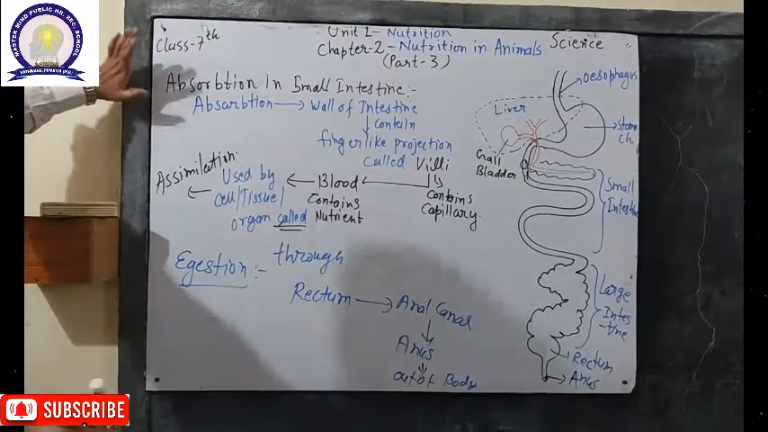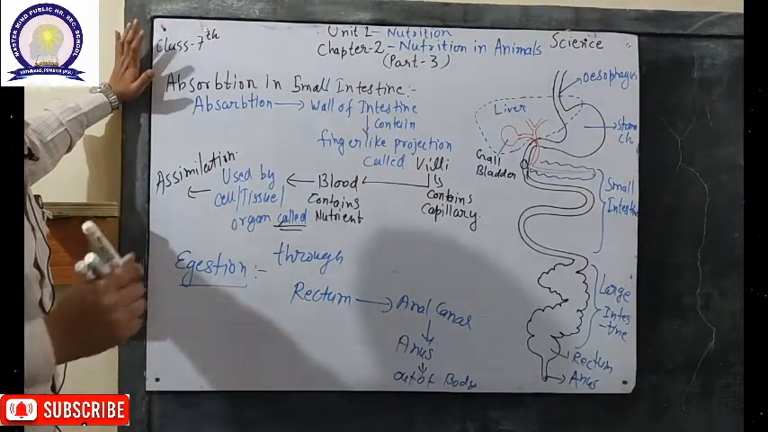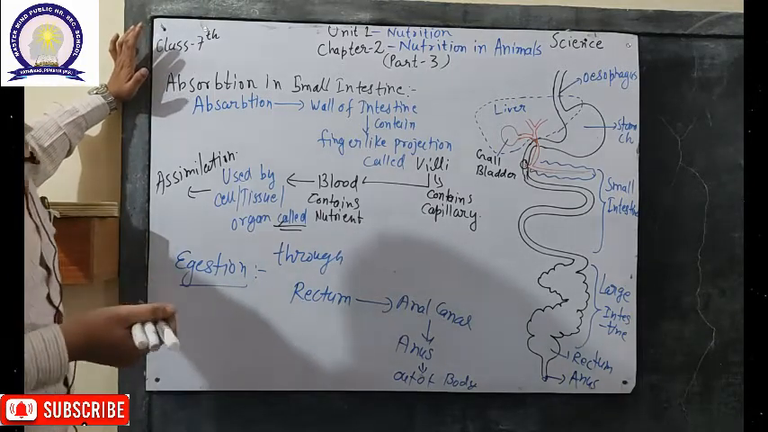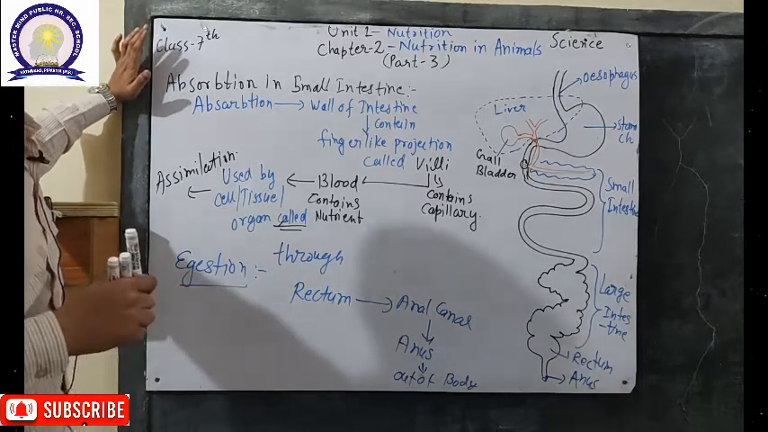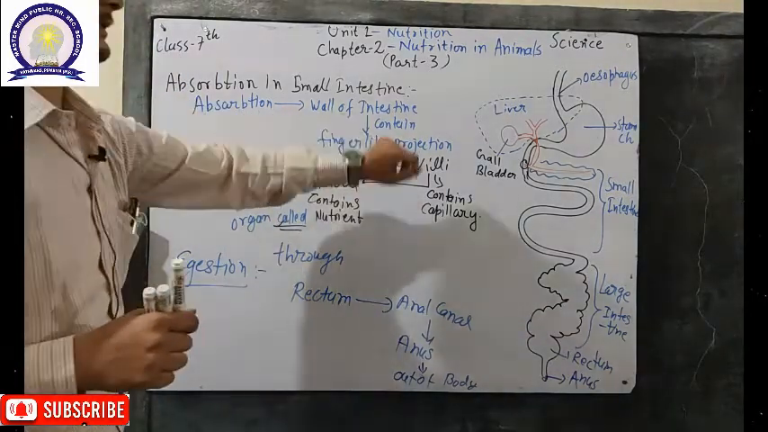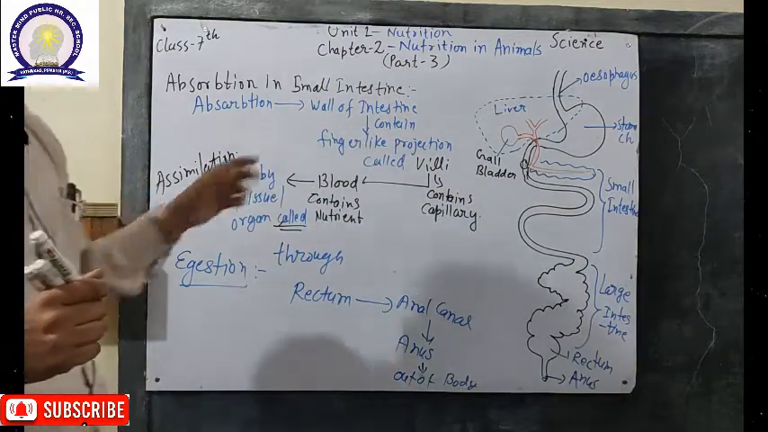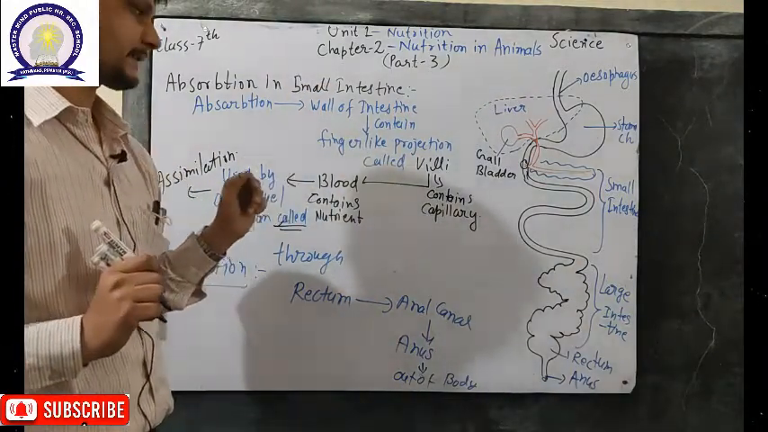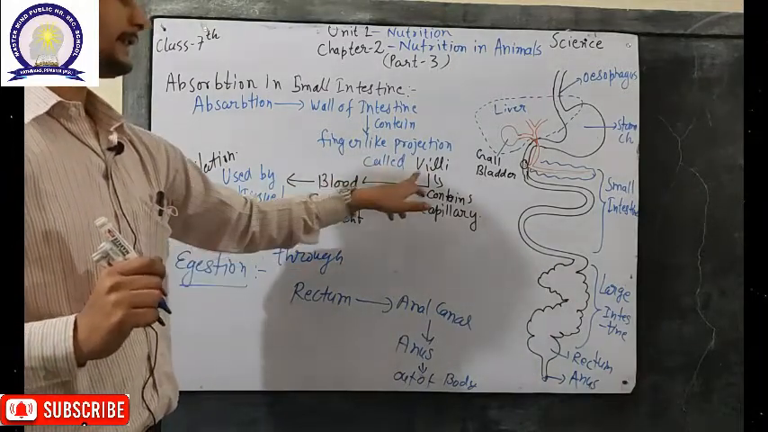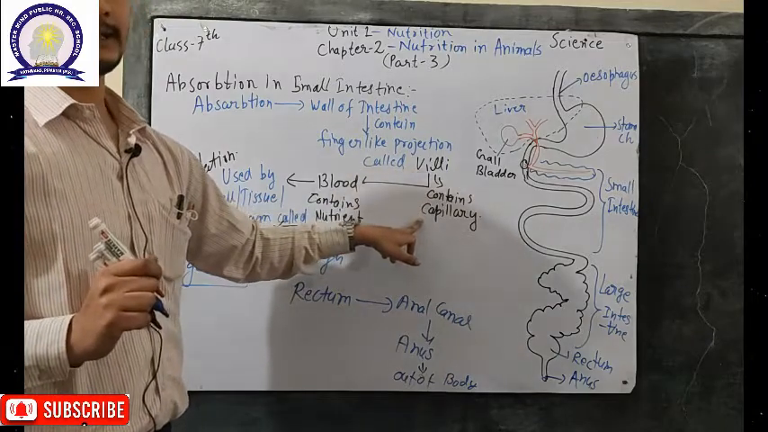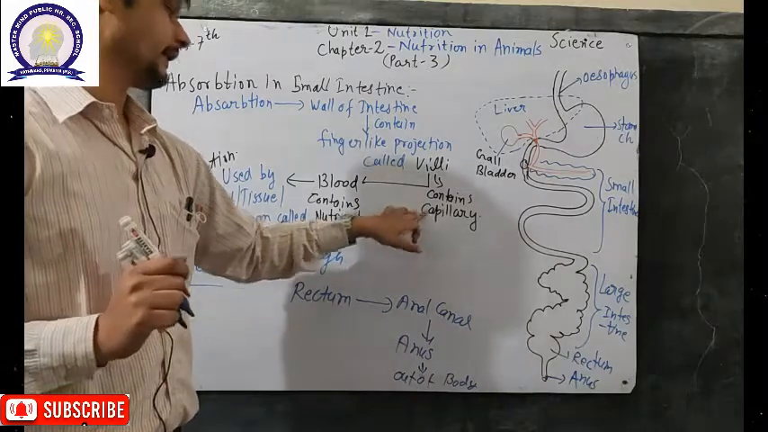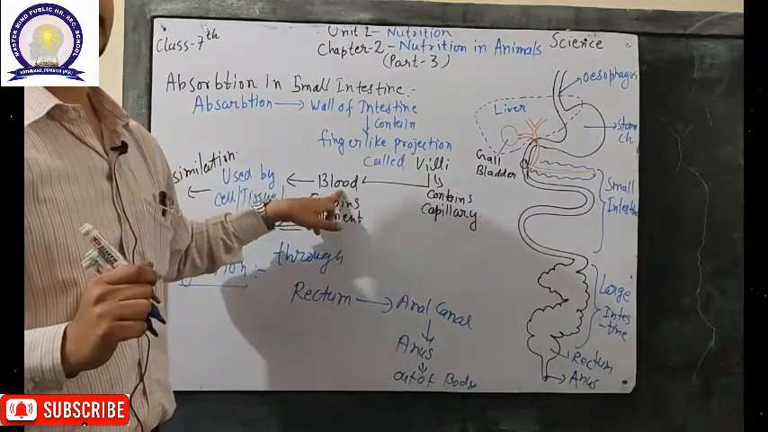Now, as you all know, digestion of the food is completed inside the small intestine. The further process, absorption of the digested food, occurs in the small intestine. Absorption occurs through the wall of the intestine. The wall of the small intestine contains special finger-like projections. These projections are called villi, in singular a villus, and these villi contain various capillaries and lacteals. They absorb the digested nutrients and transport them into the blood circulation.